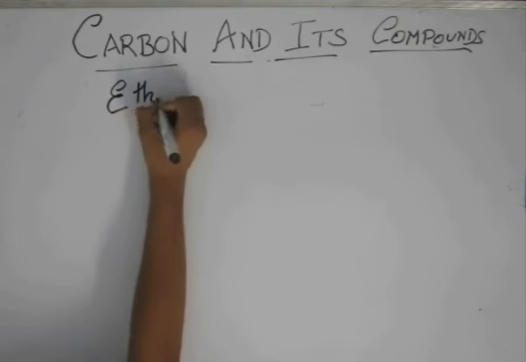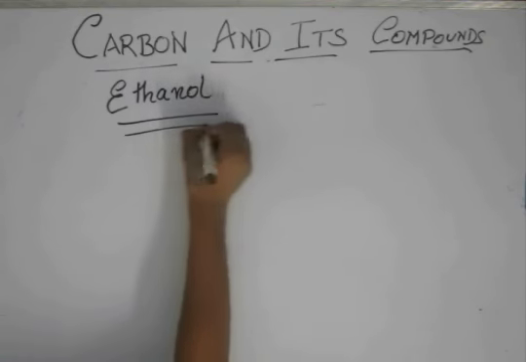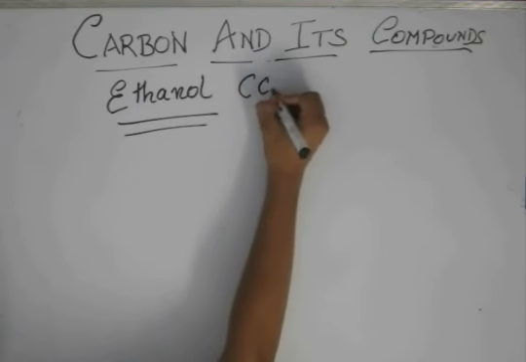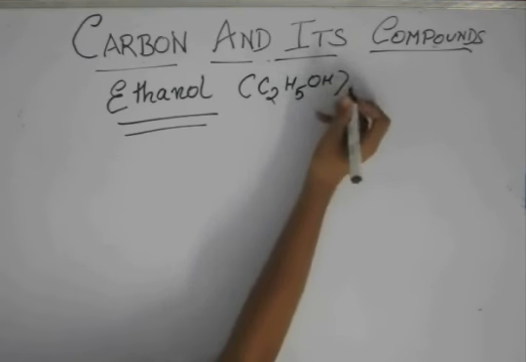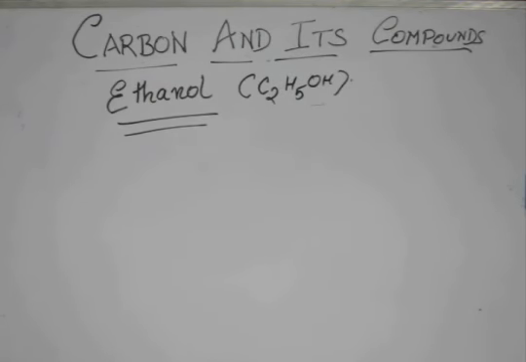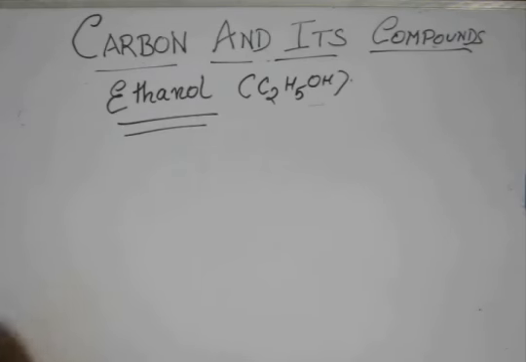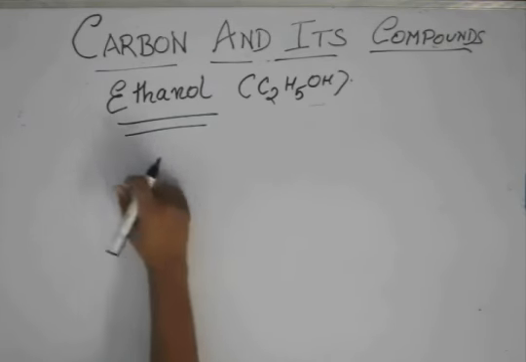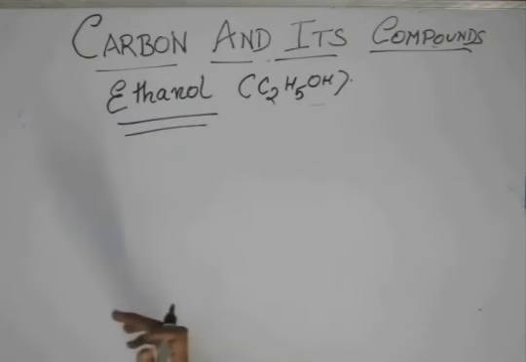First thing is our ethanol, which is C2H5OH. All the organic compounds have low melting and boiling points, as we have seen, and ethanol has the highest melting and boiling point out of all the organic compounds.